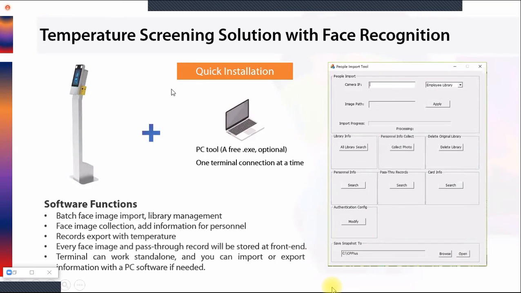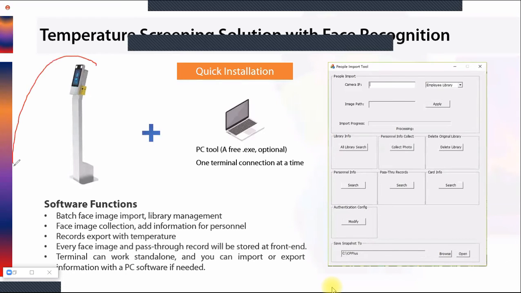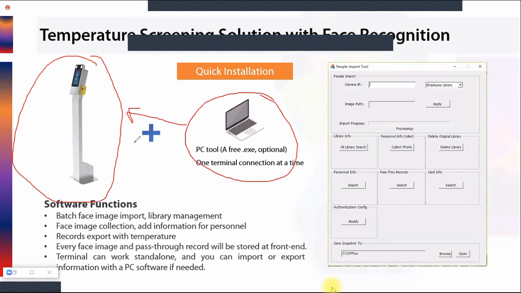Now, if I talk about the software part, as I already told you, this can be given as a standalone solution. If you give it as a standalone solution, we will give you a free software tool to configure this. If you want to do a batch import of photos, search the library, collect photos, or delete photos, all those things can be done with this software.